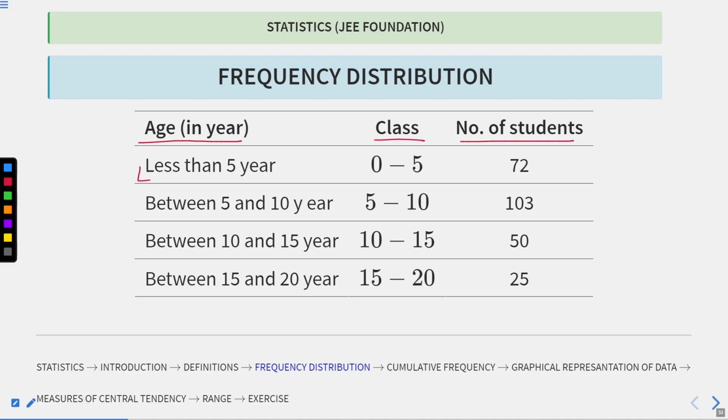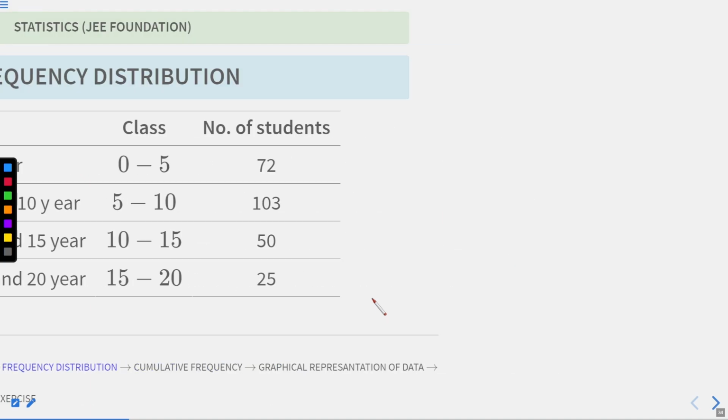If we are talking about age less than 5 years, that means we are talking about the class 0 to 5. Here we talk directly about the class. The number of students whose age is less than 5 years is 72, for 5 to 10 it is 103, for 10 to 15 it is 50, and for 15 to 20 it is 25. Okay, I hope this is all clear. So the class is already given to us in continuous frequency distribution.